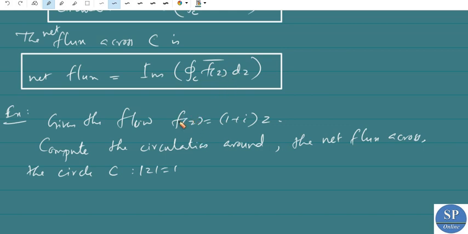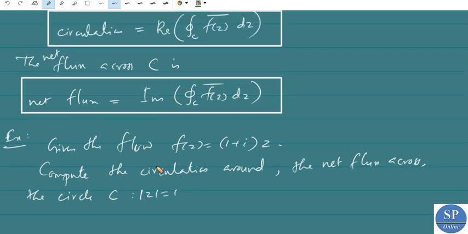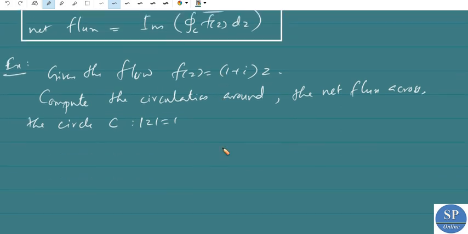That is, we have to find the conjugate of this f of z, and integrate this f of z bar along this C. After finding the integral, the real part will be the circulation, and the imaginary part will be the net flux across that C. So given f of z equal to 1 plus i into z, f of z bar, the conjugate of f of z, is 1 minus i into z bar.